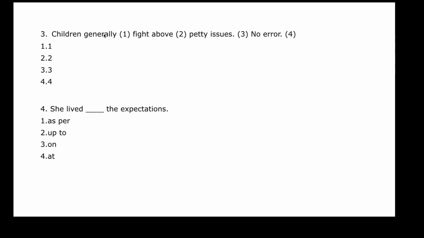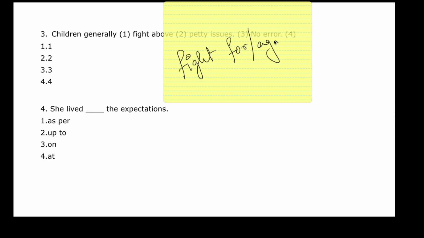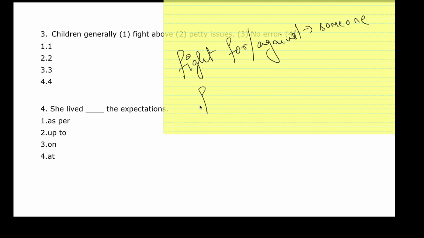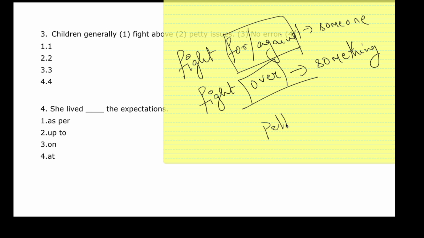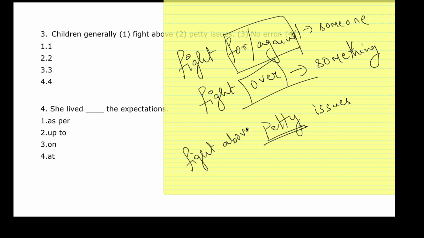Alright, so it says children generally fight over petty issues, okay? Remember, you always fight for or against someone, and you fight over something. These are the two words that are used with fight. So here it says petty issues. Petty issues mean silly issues. Children don't make sense while fighting, they fight over little silly issues. So they can't fight above. This is wrong.